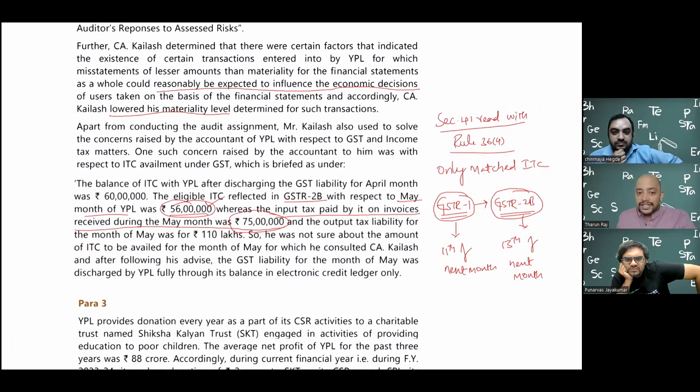Because it's a huge amount. 75 versus 56 lakhs is a huge amount. Correct. Therefore, the client will insist. But in the accounts, I would have shown it as input credit. So in accounting, the 75 lakhs is shown as an asset, input tax credit. But really 56 lakhs is the only input tax credit. This we need to reconcile and show at the end in the annual return. So the auditor would have gone mad comparing these two if you don't know how GST works.